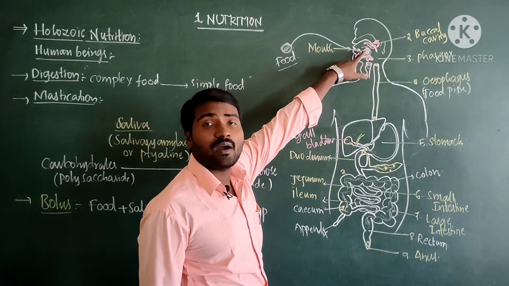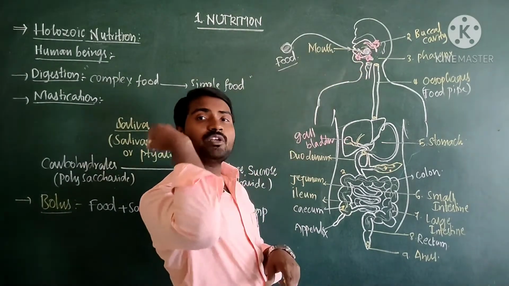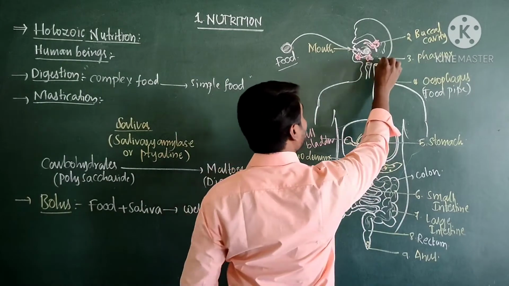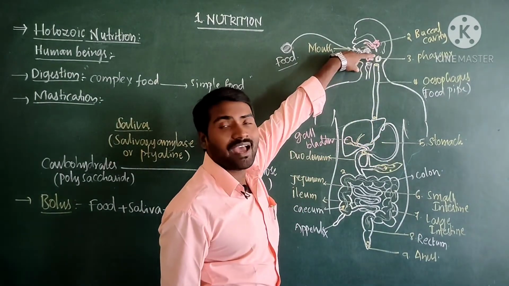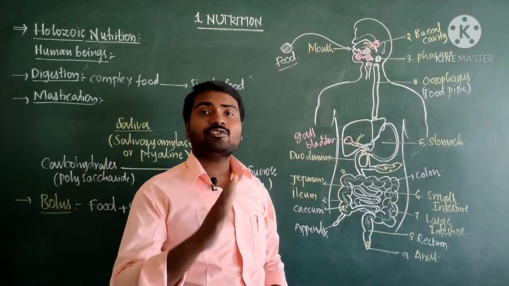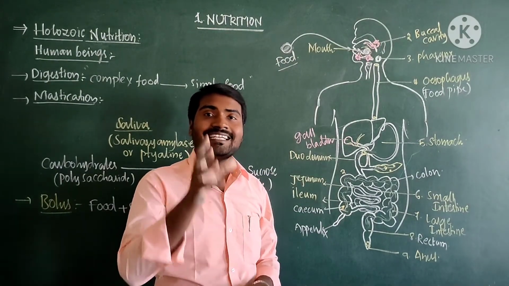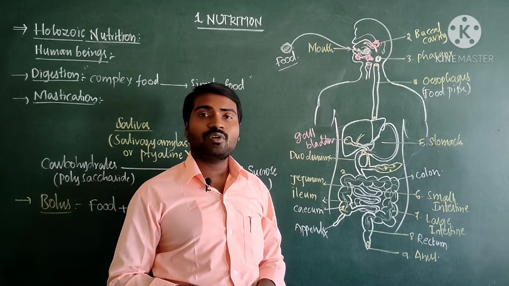This bolus, which is formed in the buccal cavity, is pushed by the tongue into the next part. Here it is called pharynx. Now the food is in the pharynx. In the pharynx there is no digestion. It is just a common passage for food and air.